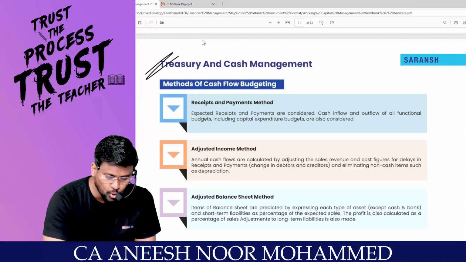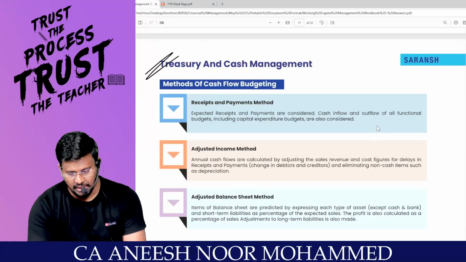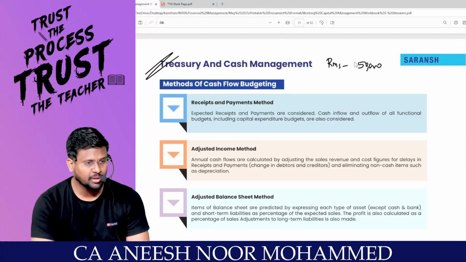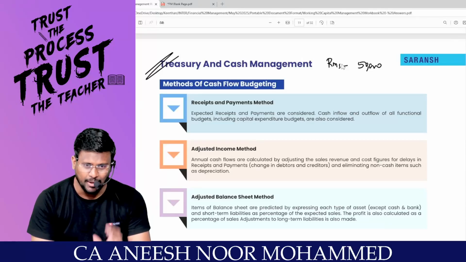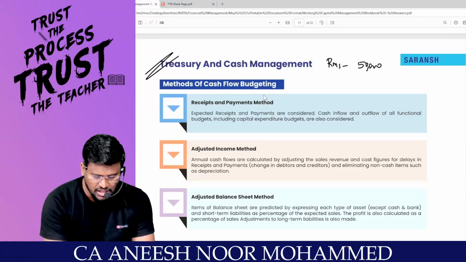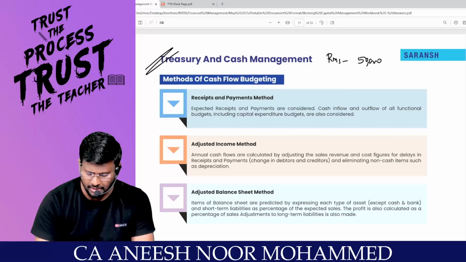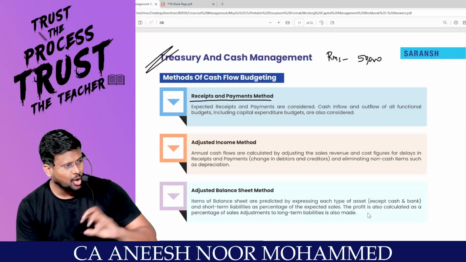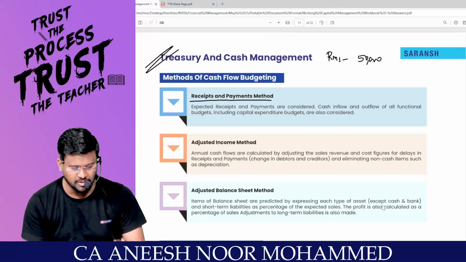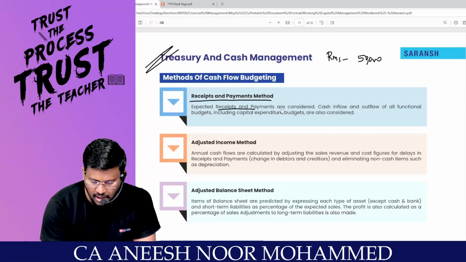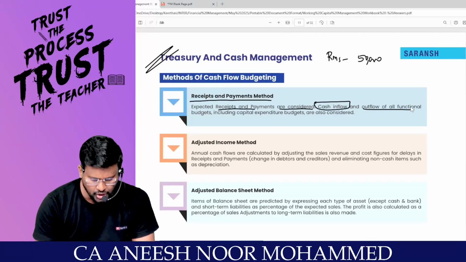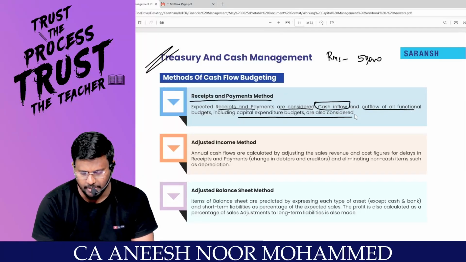Okay, sir. How to find out that? You said that, sir, 50,000 is the raw material stock you have to keep. Like that, data we have valued. How can I value the cash flow? I am having three methods. Either receipts and payments method. How much cash is going to come? How much cash do I have to pay? That's what receipts and payments account. Expected receipts and payments are considered. Cash inflows and cash outflows of all functional budgets, including capital expenditure budget, are also considered.